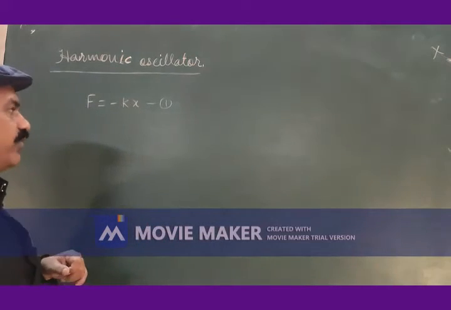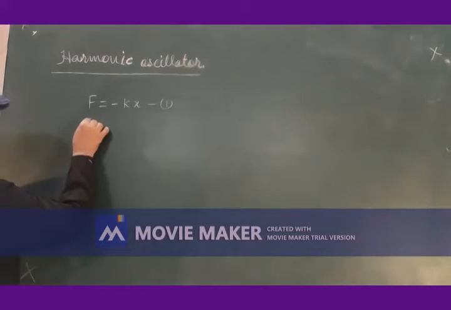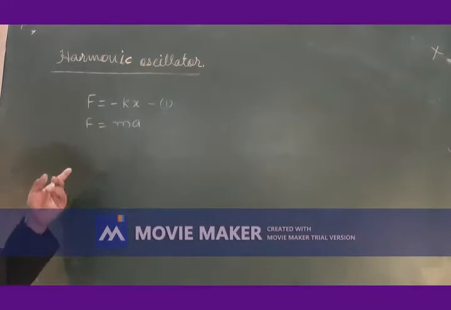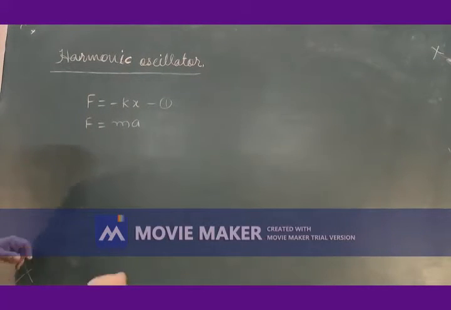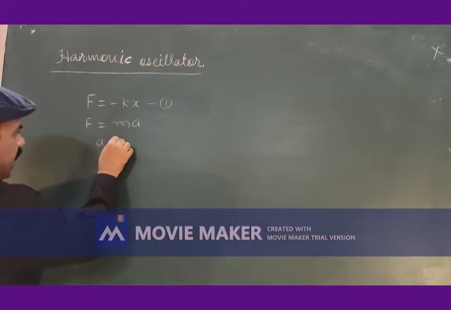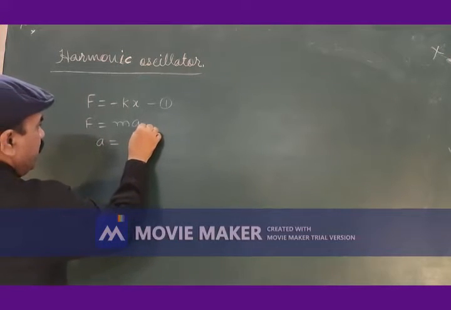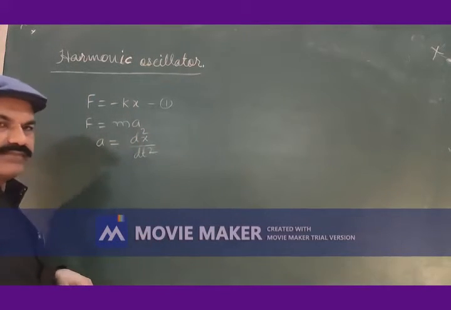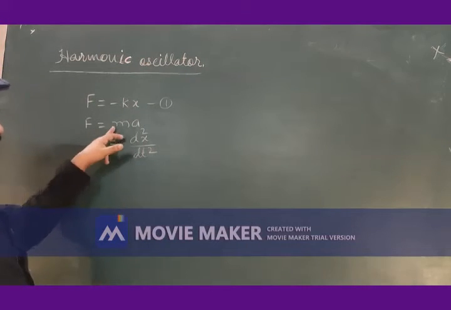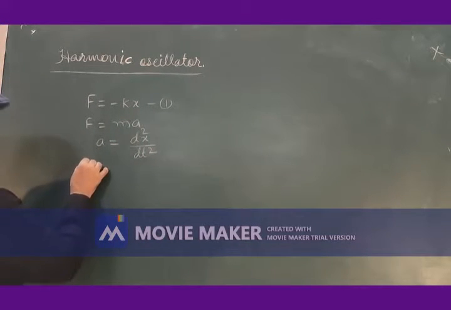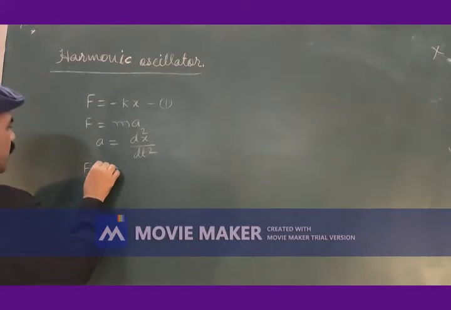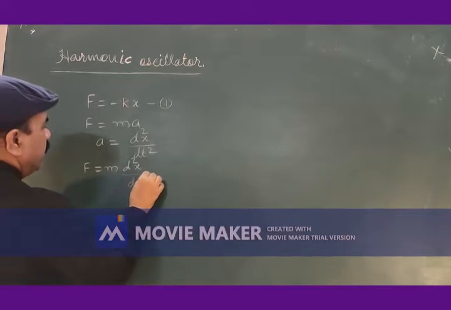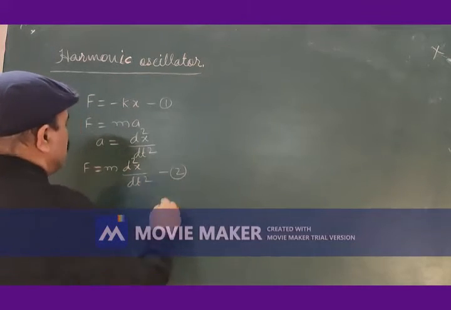According to the second law of motion, this linear force is given by F is equal to ma. But what is a? a is the acceleration, which is given by d2x by dt square. With this value of a, this force will now become F is equal to m into d2x divided by dt square, equation number 2.